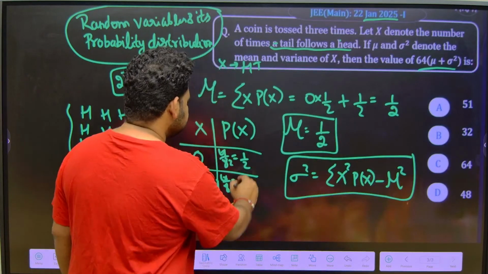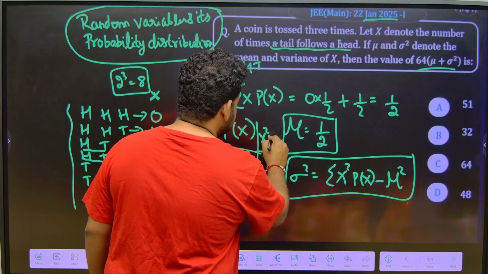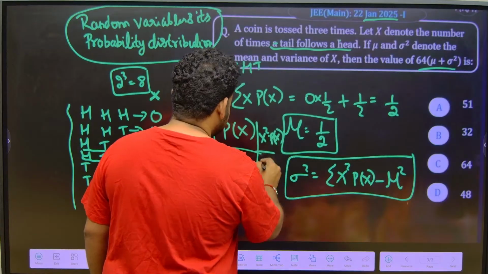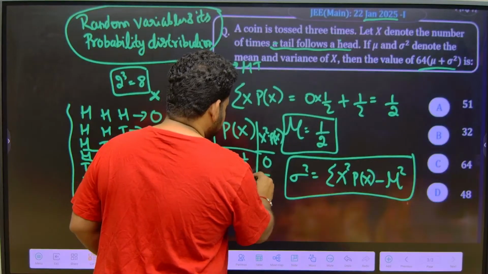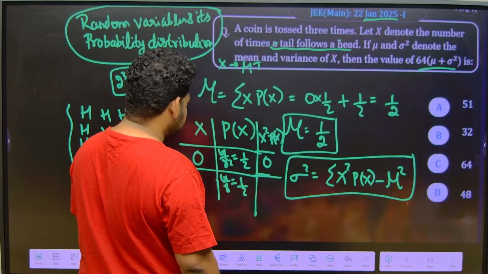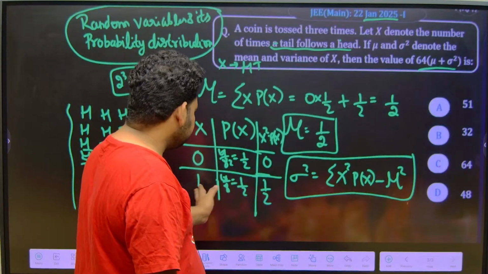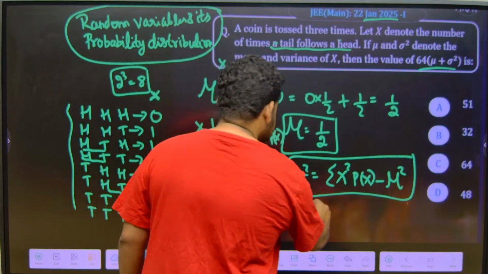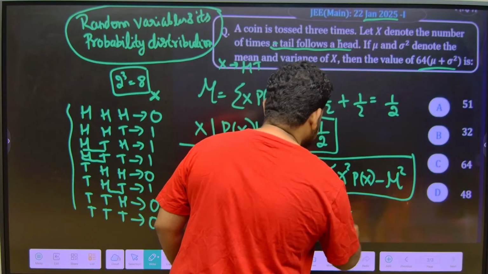So let us write this down. Let me write one more column here, x square into p of x. Here 0 square into half is 0 itself, and 1 square into half is half itself. So sigma square will be 0 plus half, which is half itself, minus mu square.